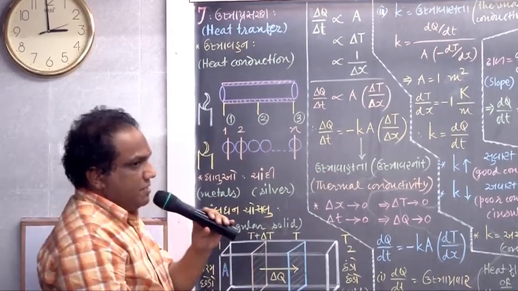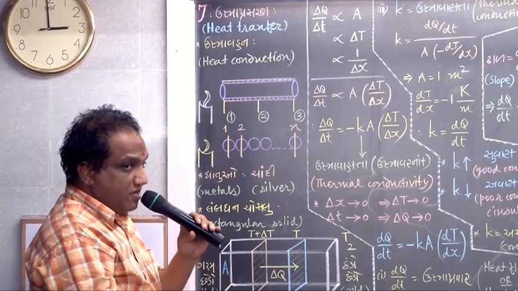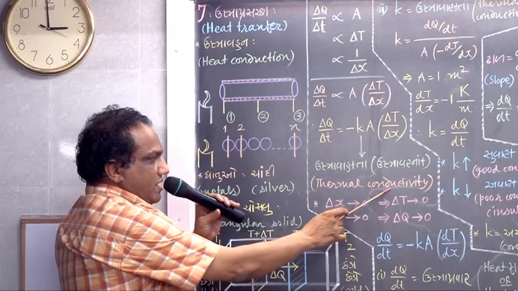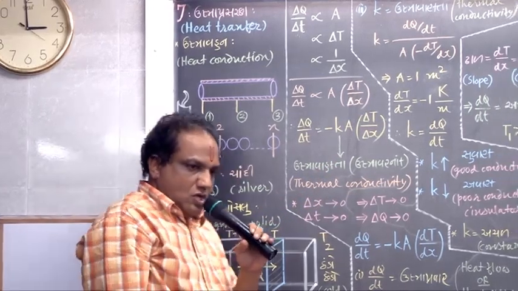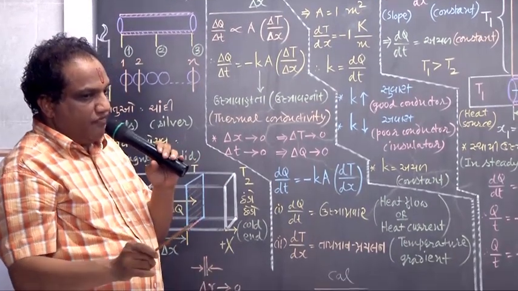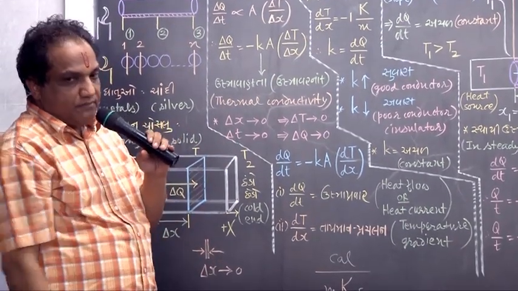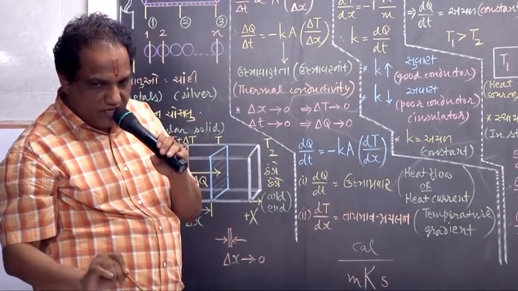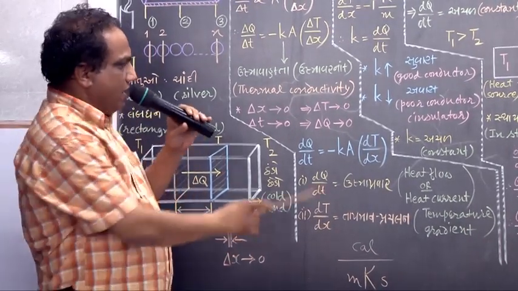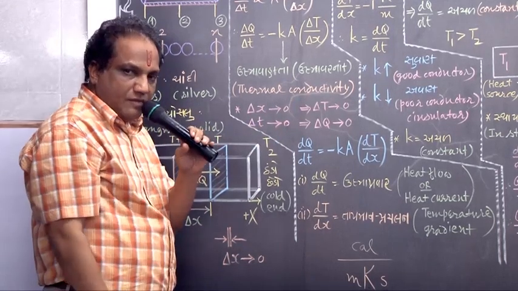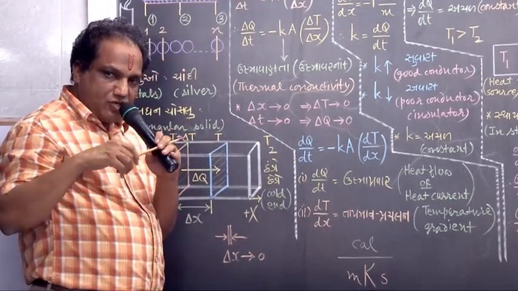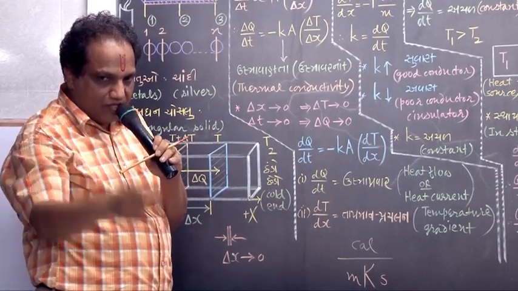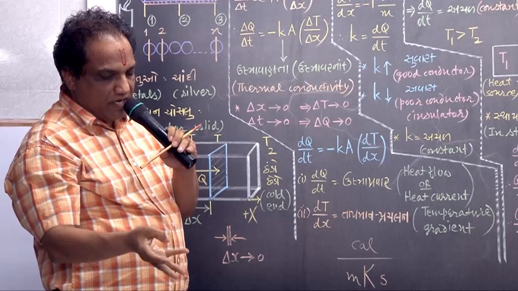What about small k? It is a proportionality constant here, but in physics we have given it a specific name. It is called thermal conductivity, or sometimes the coefficient of thermal conductance. That word is not in the textbook; the textbook uses the word thermal conductivity. Its value depends on two factors: the type of material of this solid substance, and the temperature.